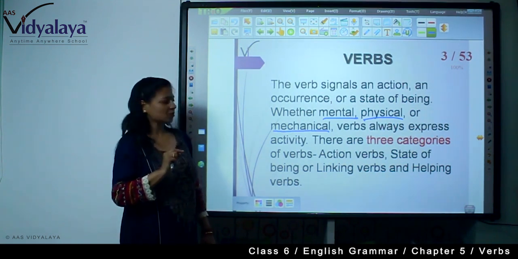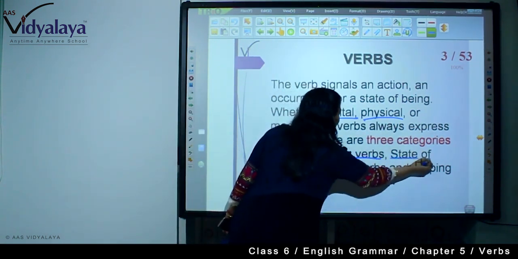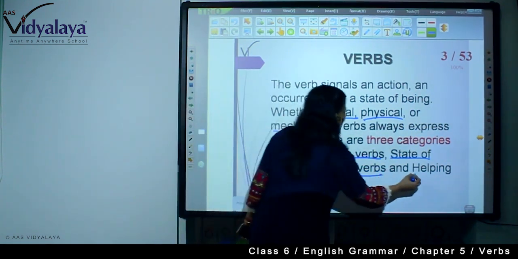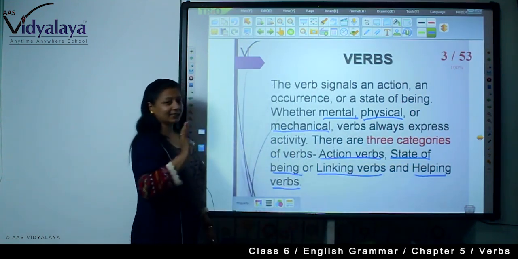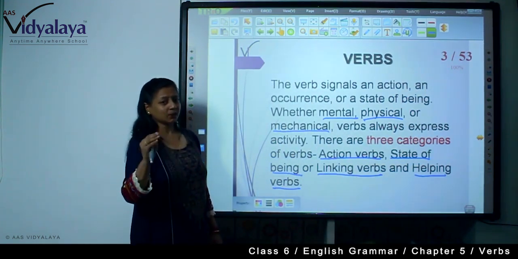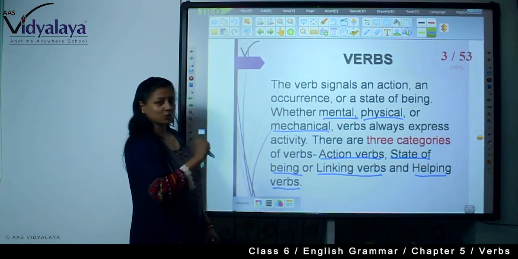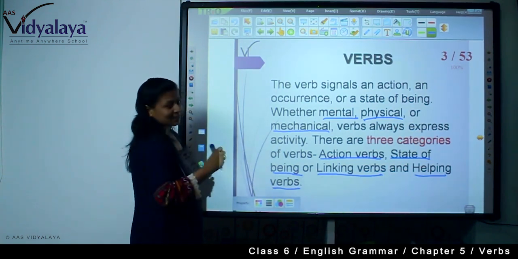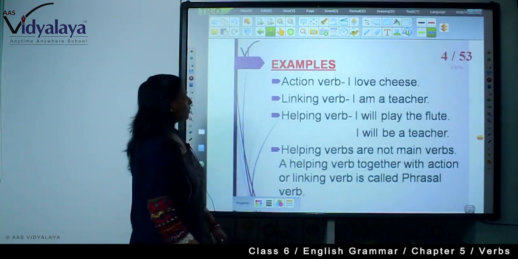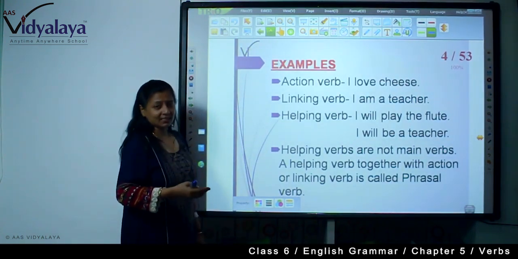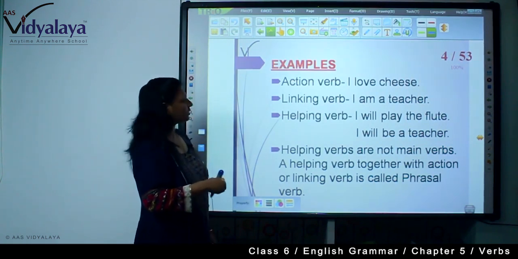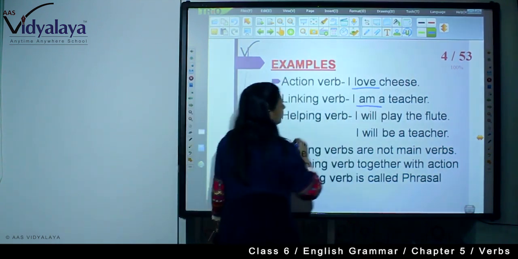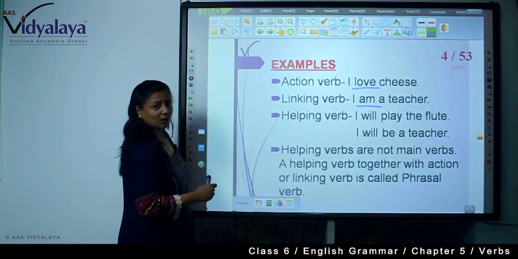There are 3 categories of verbs: action verbs, state of being or linking verbs, and one more, the helping verbs. In this session I will explain all types of verbs. With examples it becomes easier to understand things. Action verb: I love cheese. Linking verb: I am a teacher. That is a state of being or linking verb.